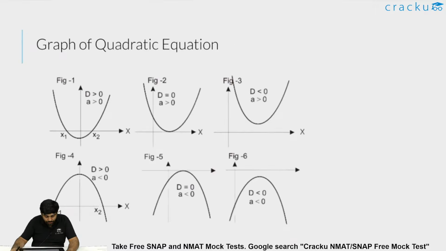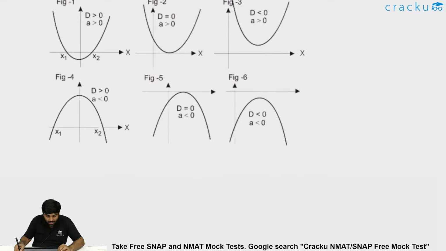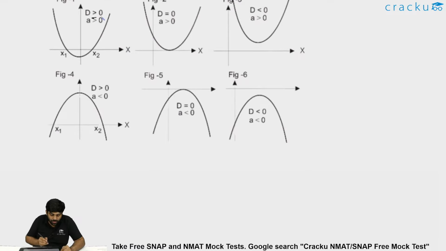So these are the graphical representations of a quadratic equation. If you see the first one, the discriminant is greater than 0. If the discriminant is greater than 0, we have two real roots which are also distinct. So x1 and x2 are alpha and beta, you can say. These both are the roots.